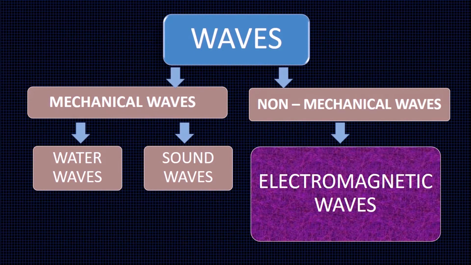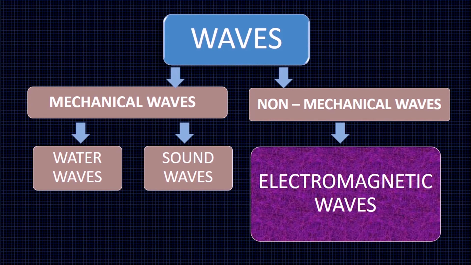Waves are of two types, mechanical waves and non-mechanical waves. Under mechanical waves, we saw water waves and sound waves. Both these waves require a medium to travel. But there are other non-mechanical waves. These non-mechanical waves do not require a medium to travel. Even in the absence of a medium, they can travel. That is what we are going to study in this lesson.